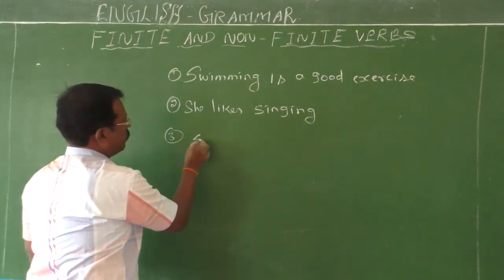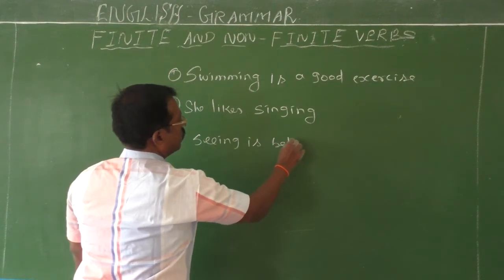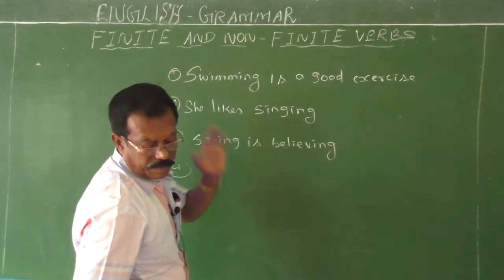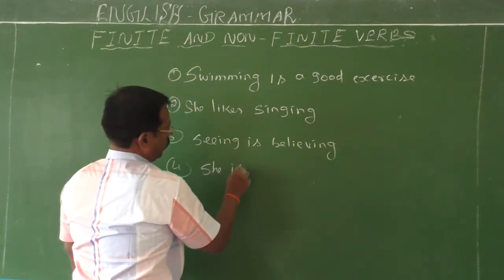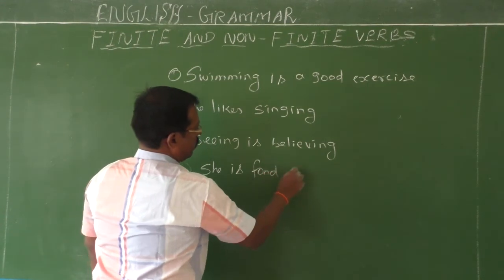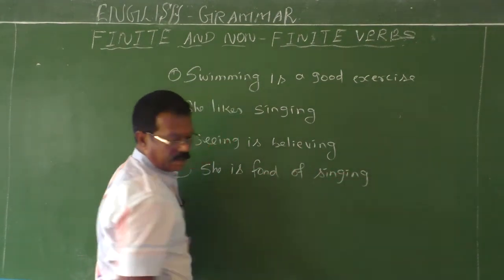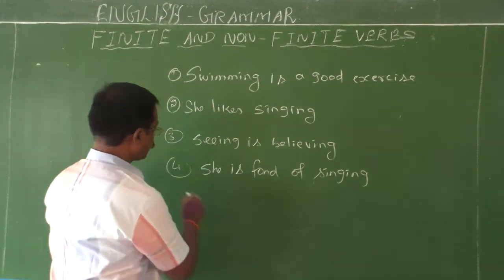Third, seeing is believing. Fourth, she is fond of singing. And then, she is busy in cooking.